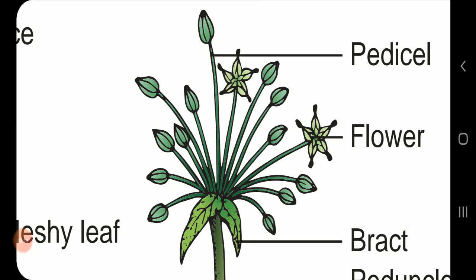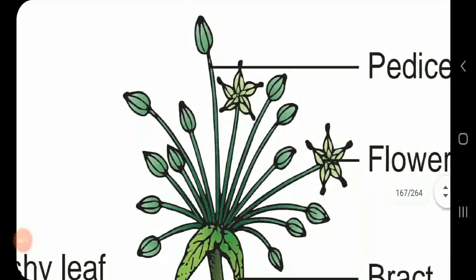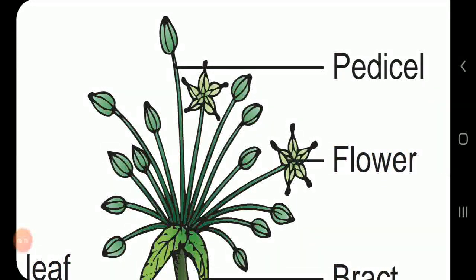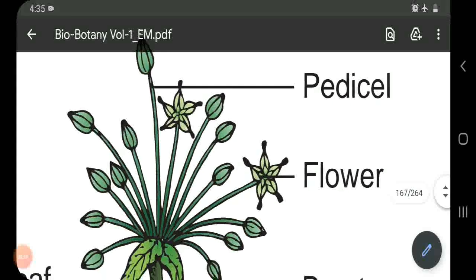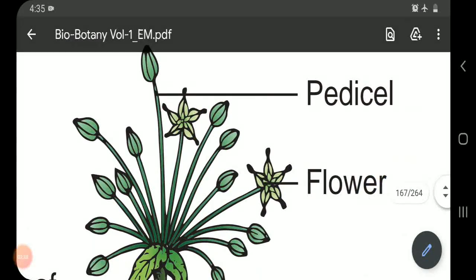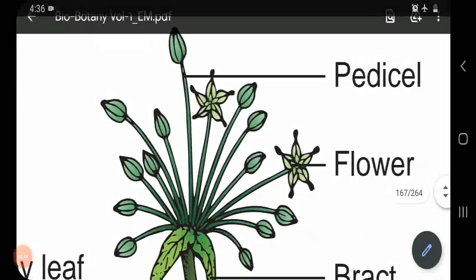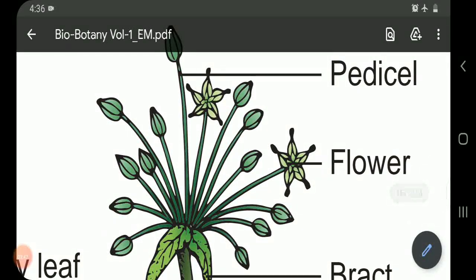The flowers are small and white in color. They are bracteate, where a bract is present, and pedicellate; each flower has a pedicel.